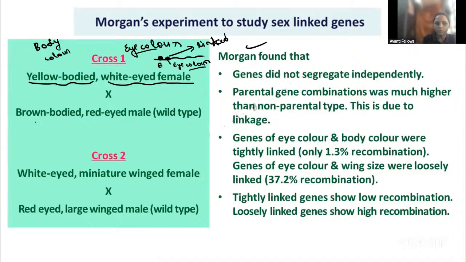The body color he chose is a brown body color, red eye male. And the female he chose is a yellow body and white eye female. Now you tell me, the genes are together, right? Genes are together now. They are linked. We are going to get more recombination here? When the genes are linked, or when the genes are together, are you going to get more recombination here? I have explained in the last slide also, right?